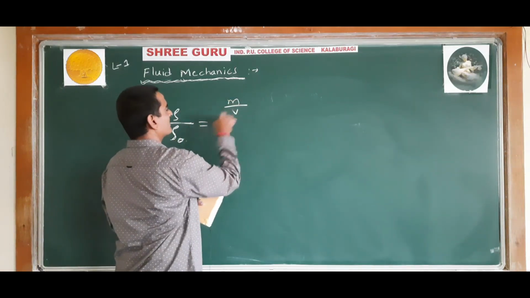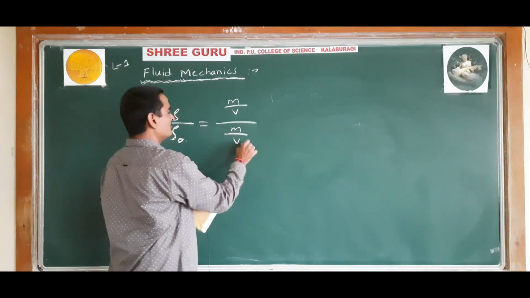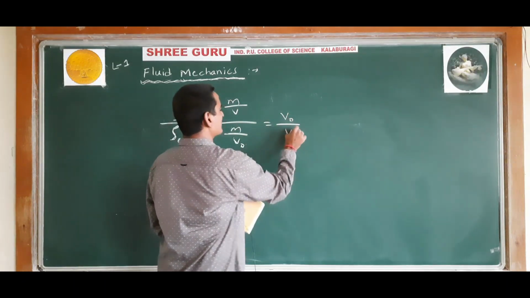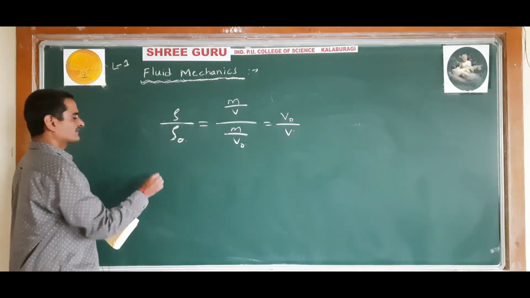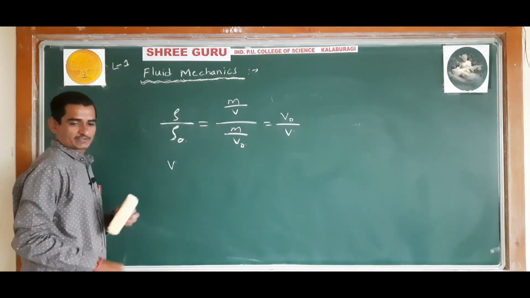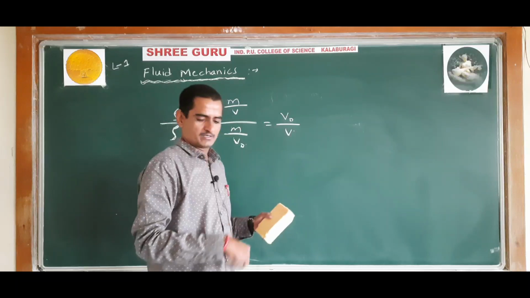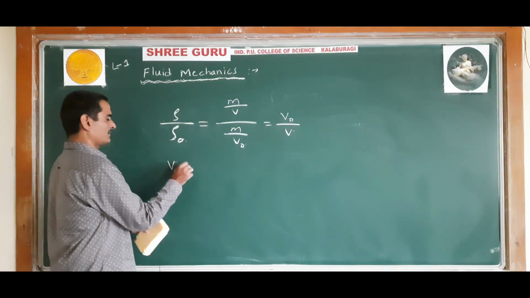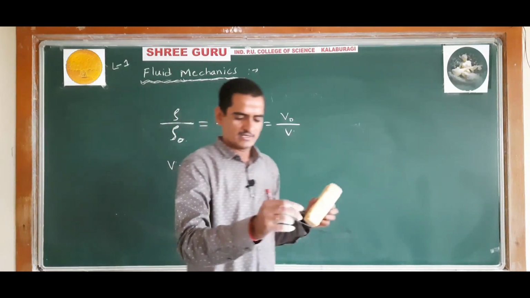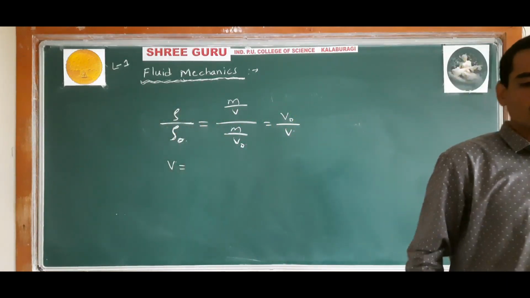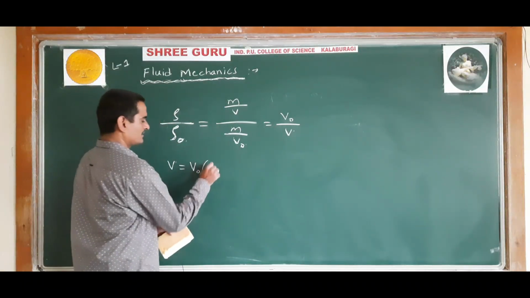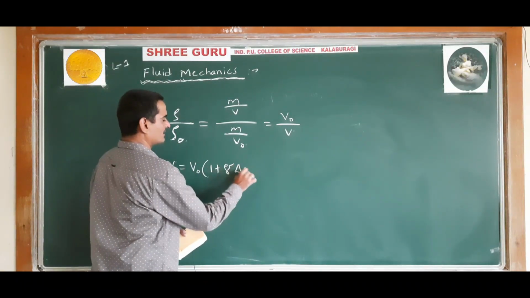So mass divided by volume V, and mass divided by volume V naught. Mass m is the same, so it will cancel. So we will get V naught divided by V, and V is the volume at a temperature. You can write it by using the coefficient of volume expansion: V is equal to V naught into 1 plus gamma into delta theta.